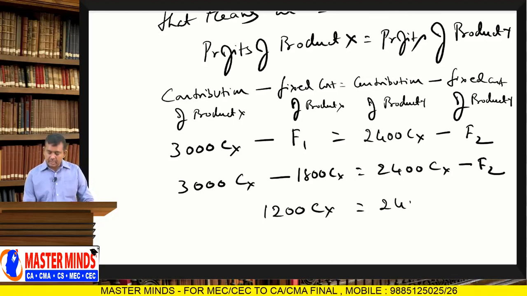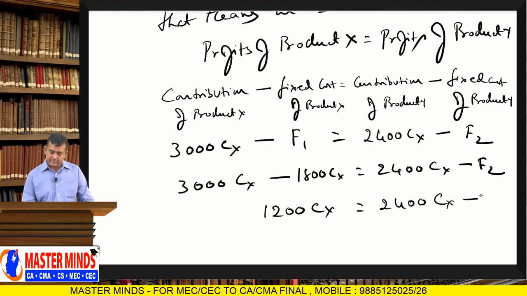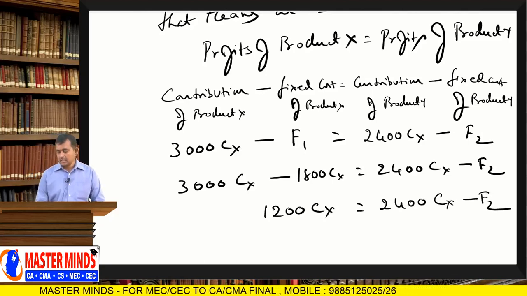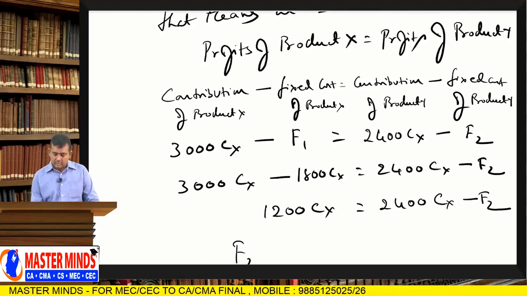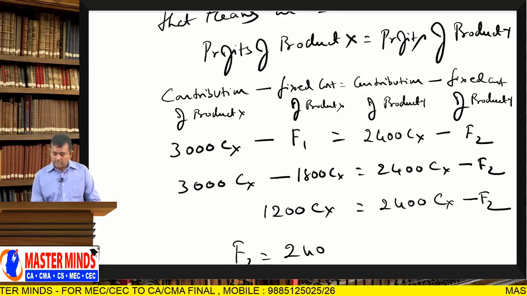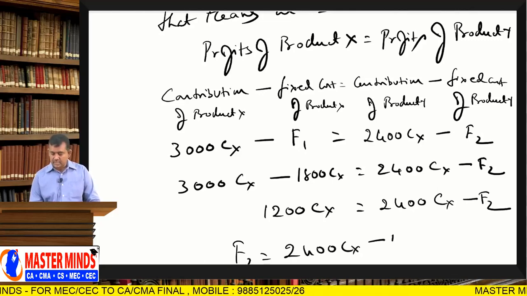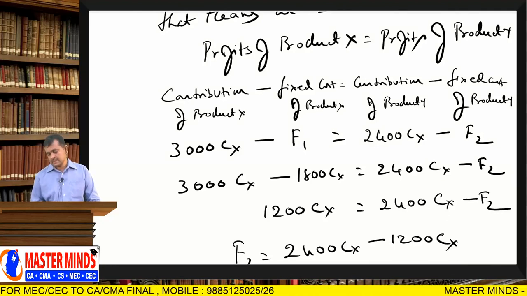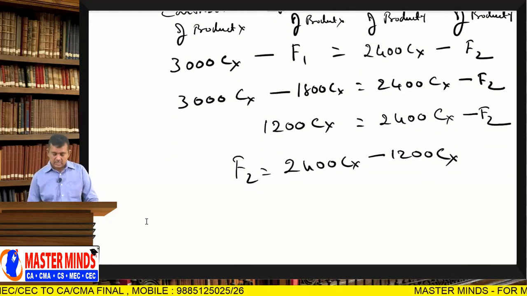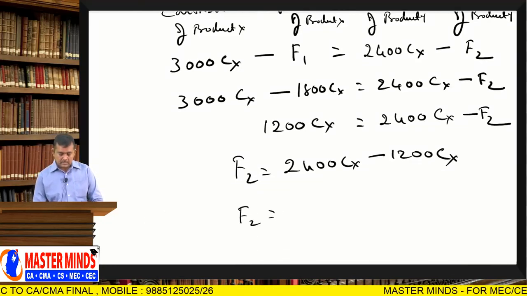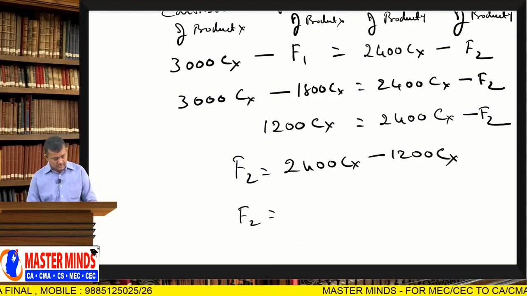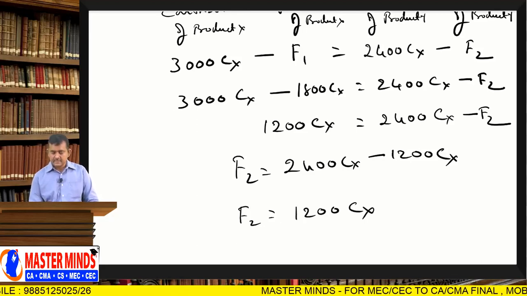So 2400 Cx minus F2 is 1200 Cx. So F2 equal to 2400 Cx minus 1200 Cx, so F2 equal to 1200 Cx.